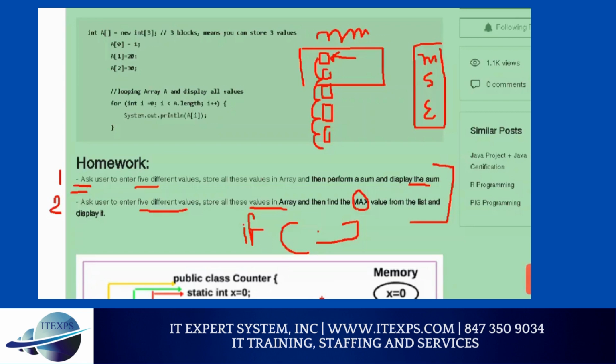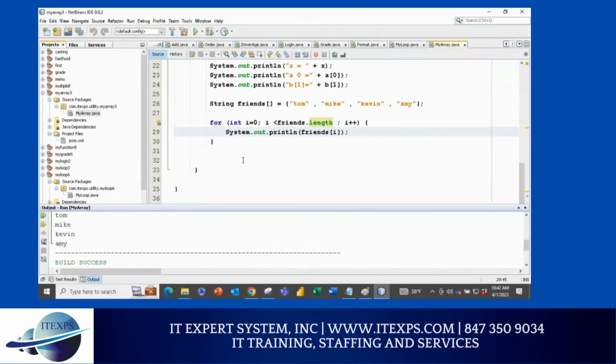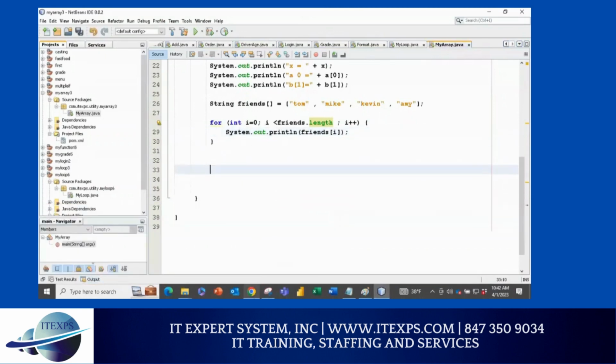Let's get started. So I'm going to use the same program, so we'll save some time. So after this for loop, I'm going to write a program here. So first, I know what I'm going to do. I need 3 values. Subject, right? So I'll say int scores. Let's do score. And I'll say new int 3 subjects.